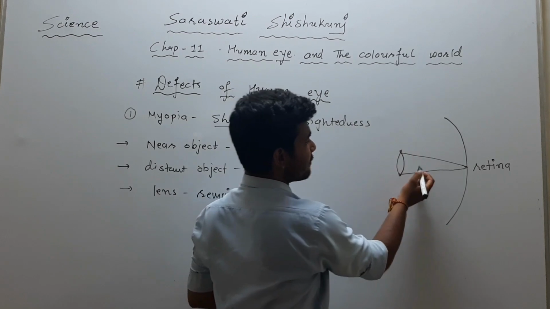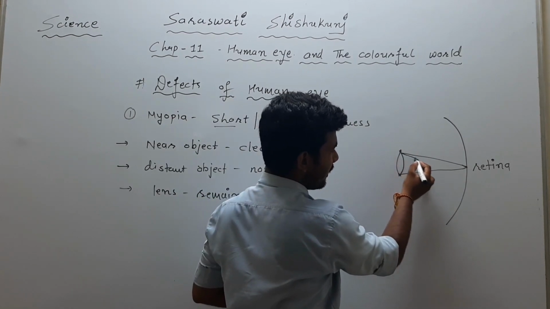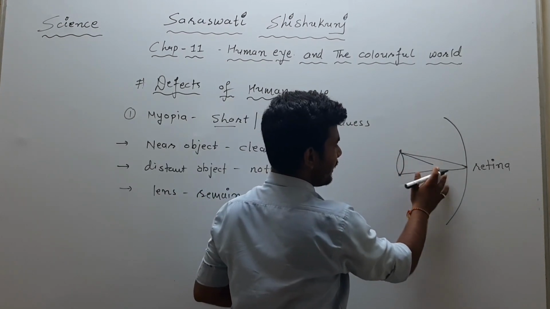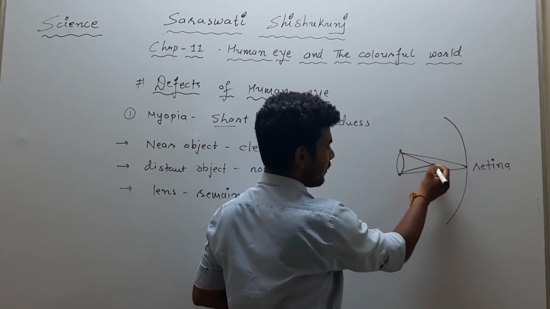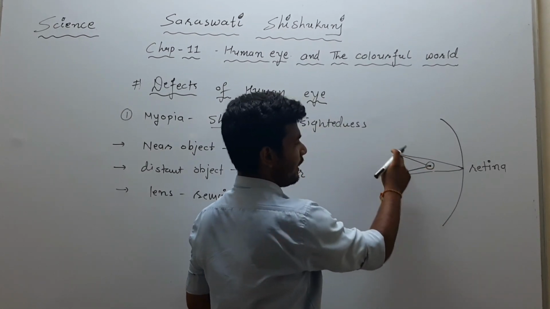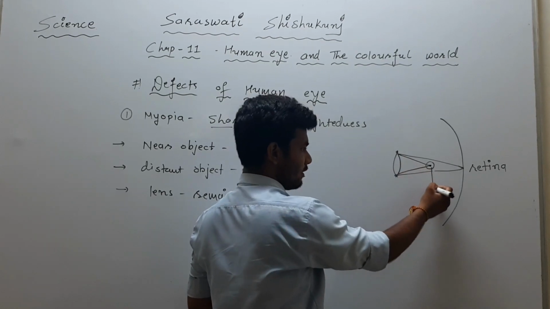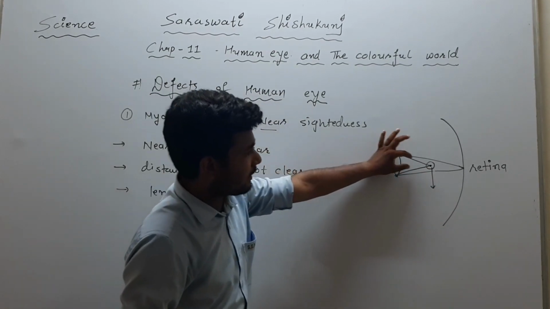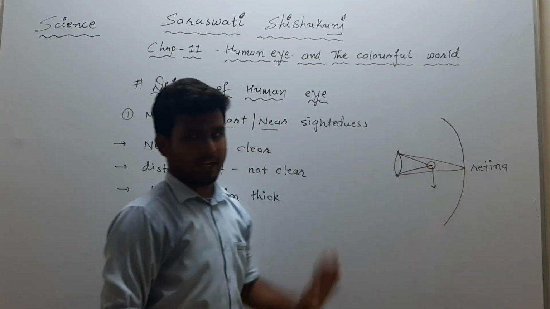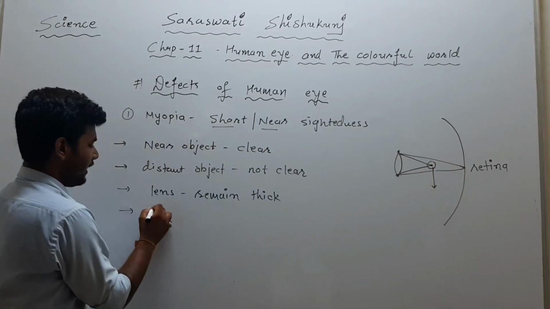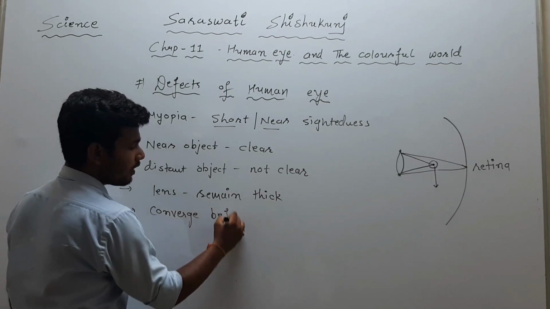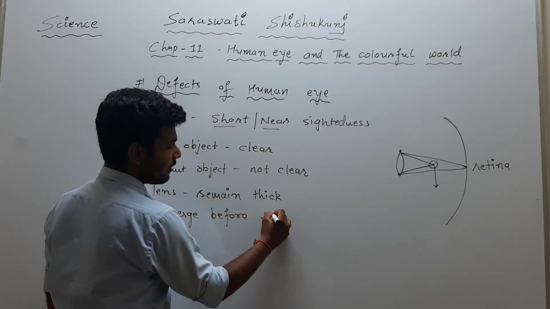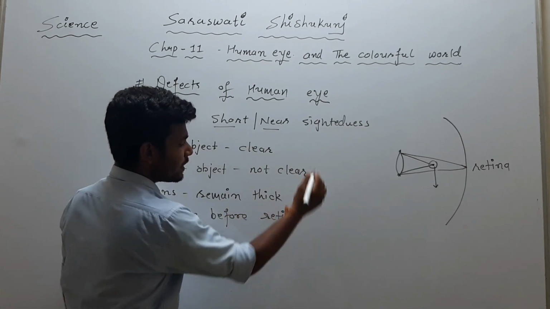So as it becomes thick, actually what happens is that the light ray which is refracted from the lens will get converged before the retina. So simple.